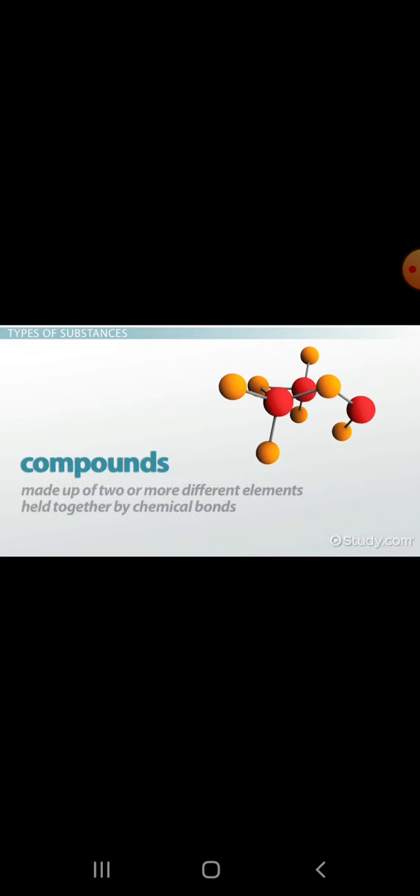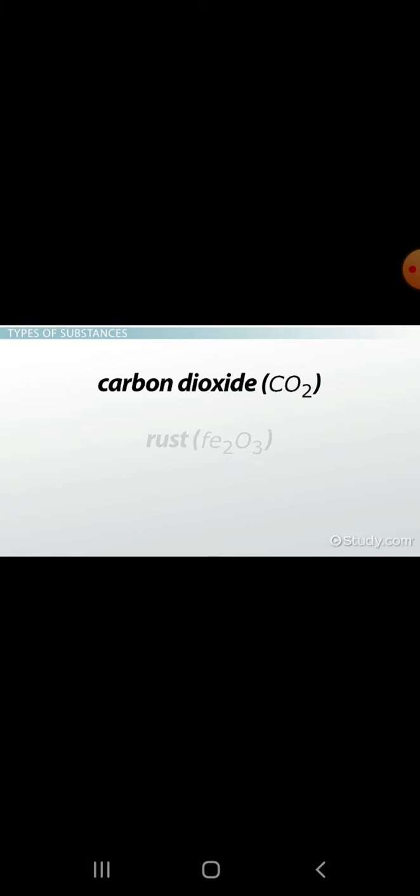Compounds, on the other hand, are made up of two or more different elements held together by chemical bonds and functioning as a unit. While compounds are also pure substances, they differ from elements because compounds can be broken down into simpler components, the elements that make up the compound. Some examples of compounds are carbon dioxide, rust, and table salt.